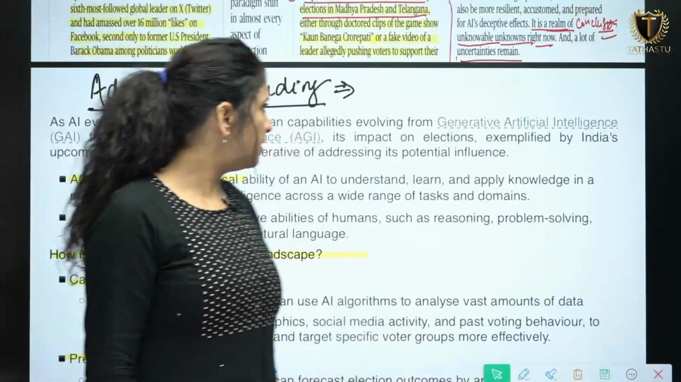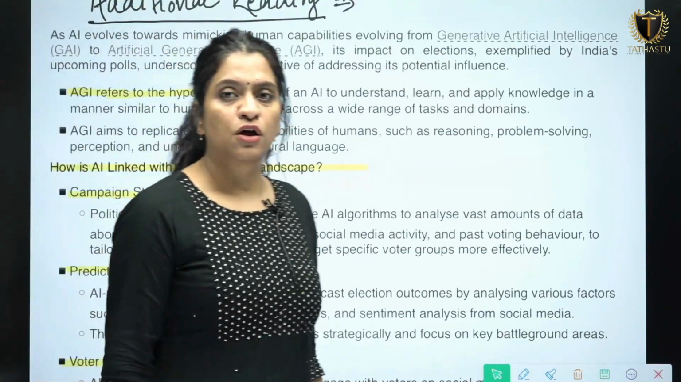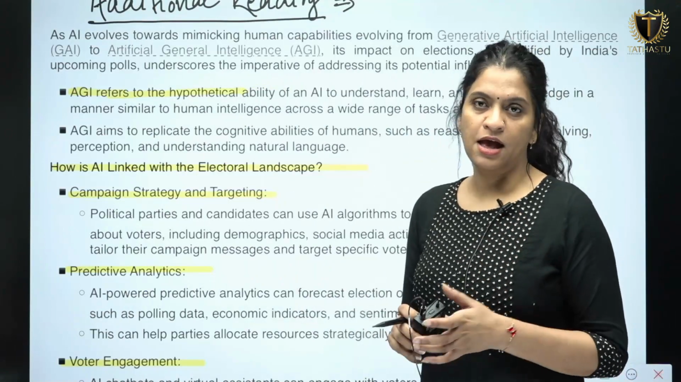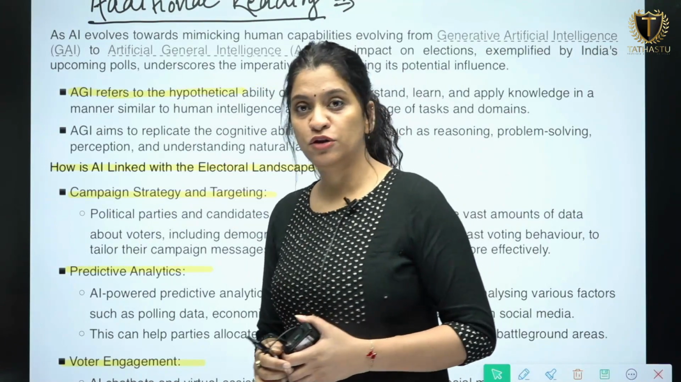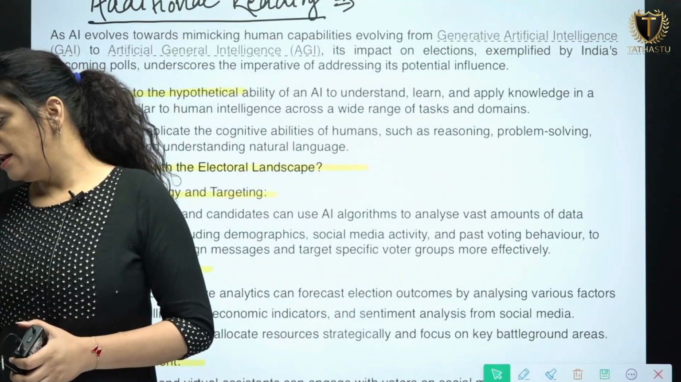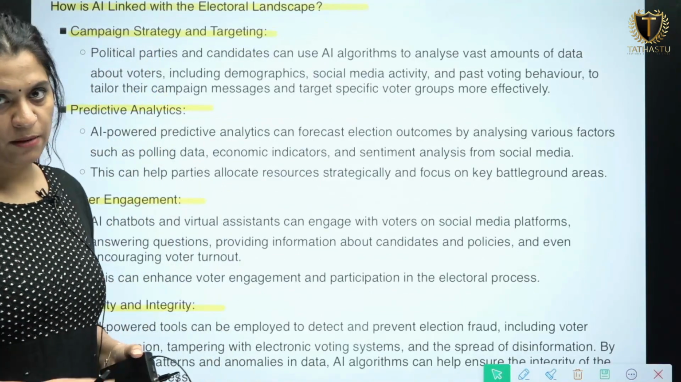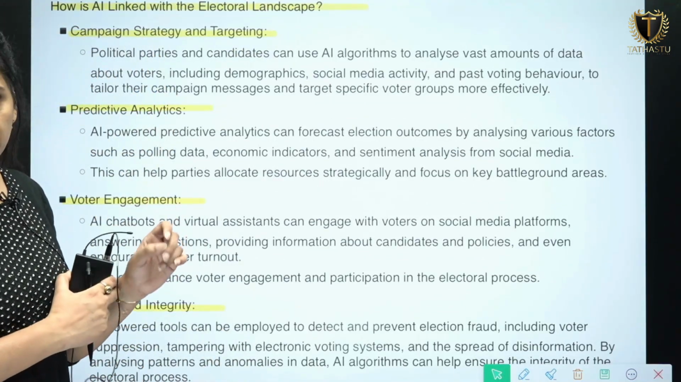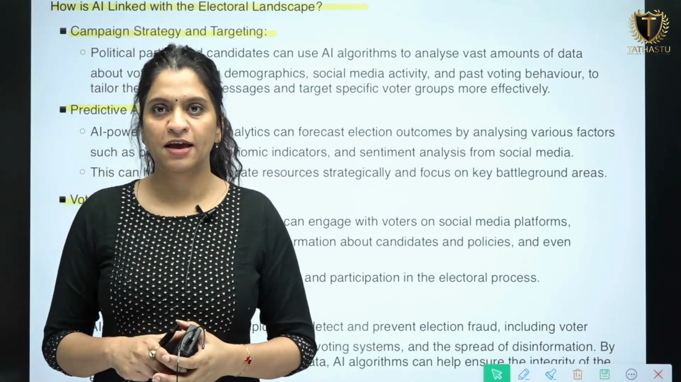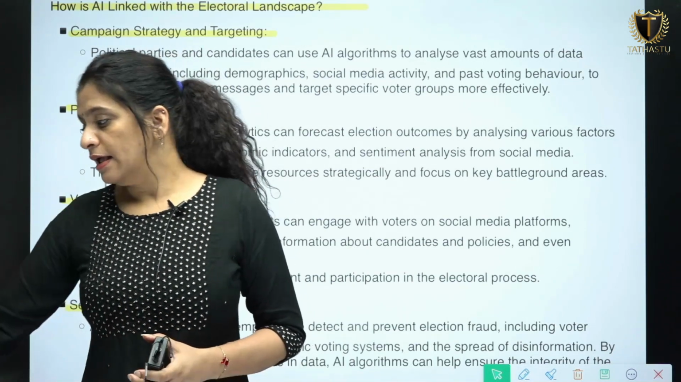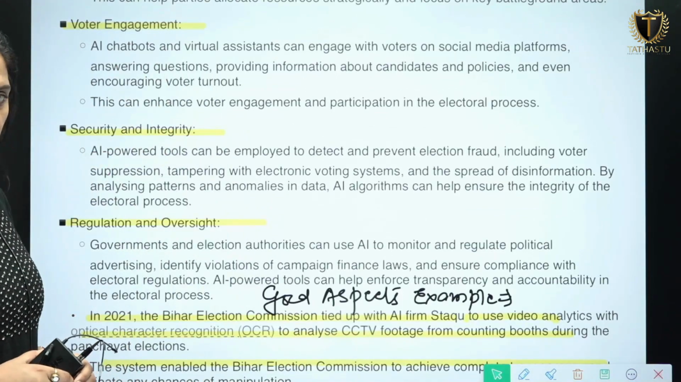But in this article, while you are reading, you will feel that AI is a bad guy, AI has a negative outcome. Let's see some of the positive references where AI has been used successfully and positively, like campaign strategy and targeting, predictive analytics can be done by AI. Then voter engagement can be increased when you are spreading information through the use of AI for the election. It could enhance the voter engagement. And then security and integrity could be brought.